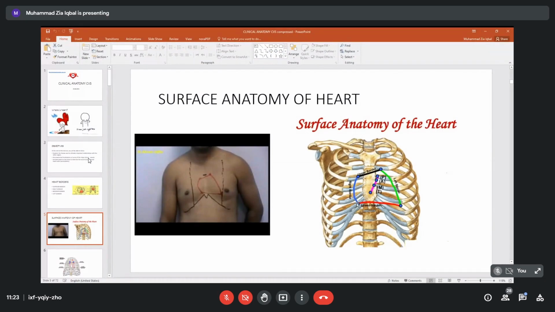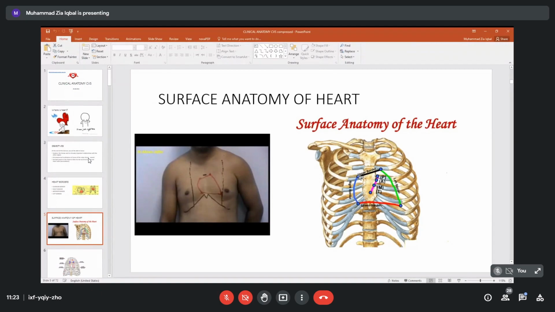We make a point here. We already have this point. We join these 2 points with a vertical line, but this line, please listen carefully, should be convex outwards. It should go out in a curve. So this is the right border of the heart.